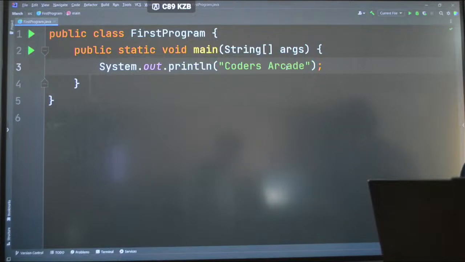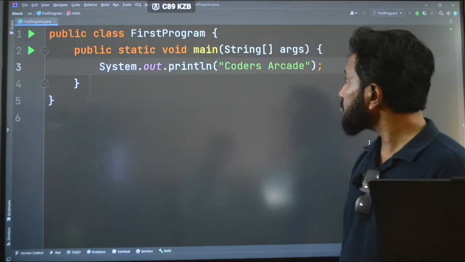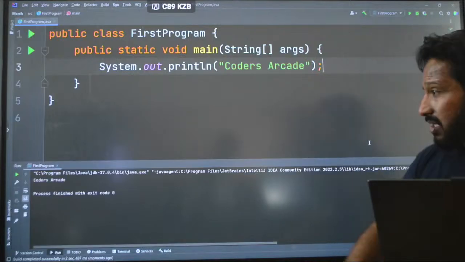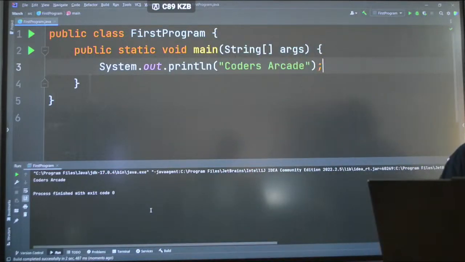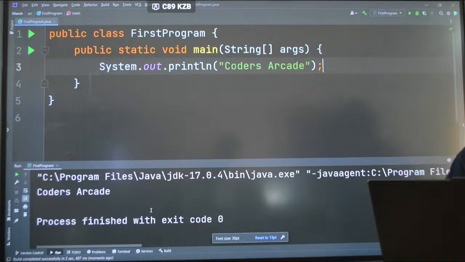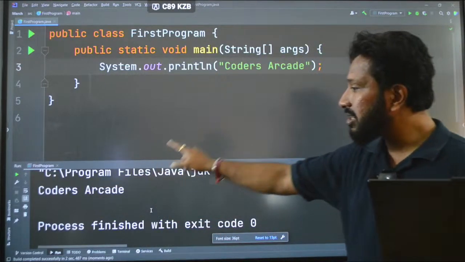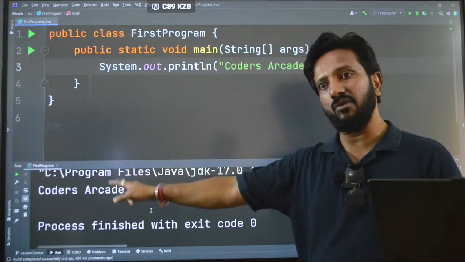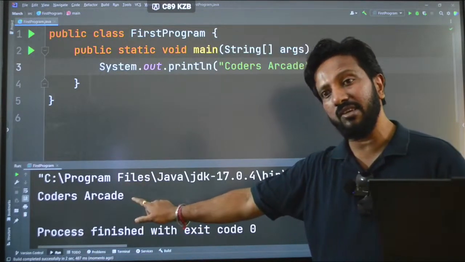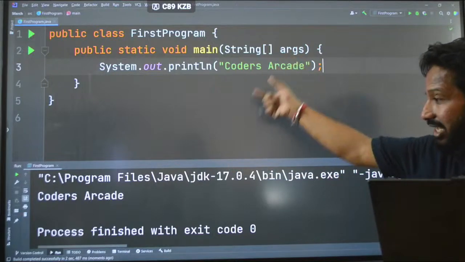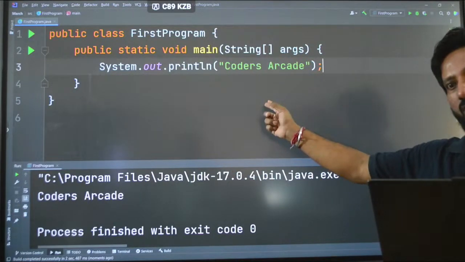Okay, now if I run this, one second, you can see we got this Coders Arcade printed on our terminal or our console. This part of the window, guys, is called the terminal or the console, where we actually get our output. Okay, this can be done, I have already showed you how to do it through the command line also.